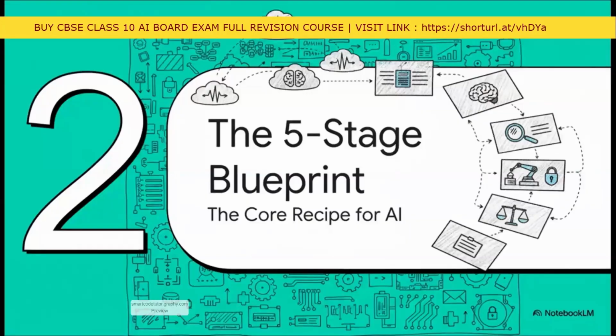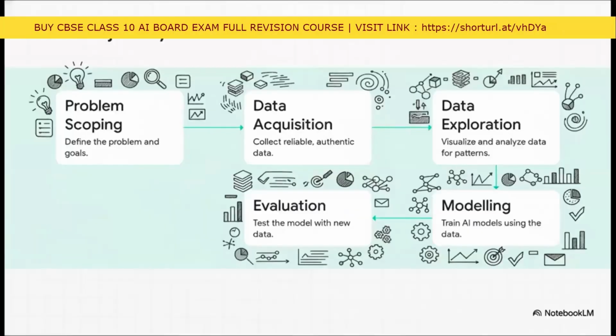This blueprint is broken down into 5 distinct stages. You can almost think of it as the core recipe for making any kind of AI. So let's do a quick walkthrough of each one. And here they are: problem scoping, data acquisition, data exploration, modeling, and finally, evaluation. This 5-step cycle is the absolute foundation. So let's quickly break down what each of these stages actually looks like in practice.